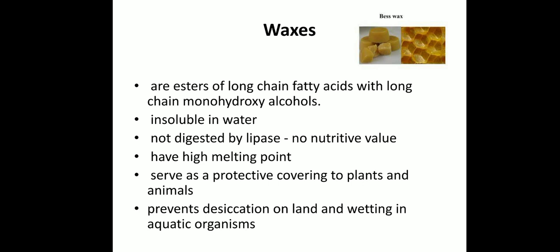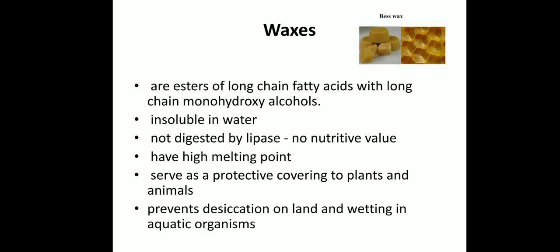So next simple lipids that are waxes. Actually waxes are esters of long chain fatty acids with the monohydroxy alcohol. Monohydroxy alcohol, example acetyl alcohol in the case of waxes. So these waxes are insoluble in water due to the weakly polar nature of the ester groups. They are insoluble in water. And another important characteristic of these waxes is that they are not digested by lipase enzyme. So these waxes have no nutritive value.